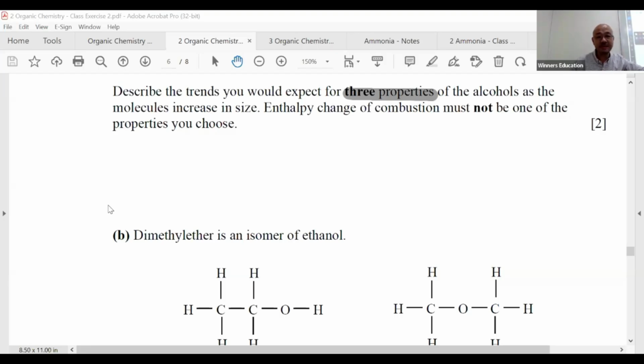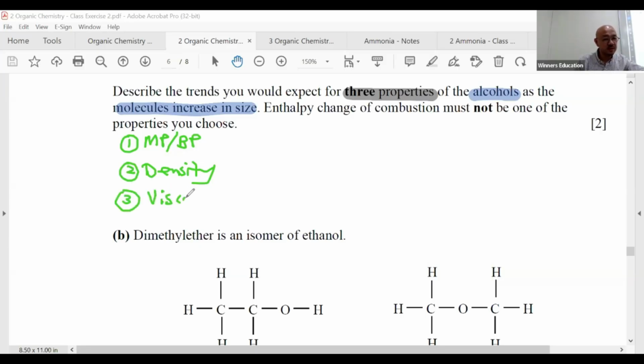Be very careful. It's about alcohols, functional group, or homologous series. And what happens when it becomes longer? Yes? Done. So let's play physical property first in green. Number one, ladies and gentlemen, we all know melting point and boiling point. Take note that this comes as a set. It's not two. Everyone, are you with me? Density, the physical properties. These are all in my notes. And the last one starts with V, viscosity.